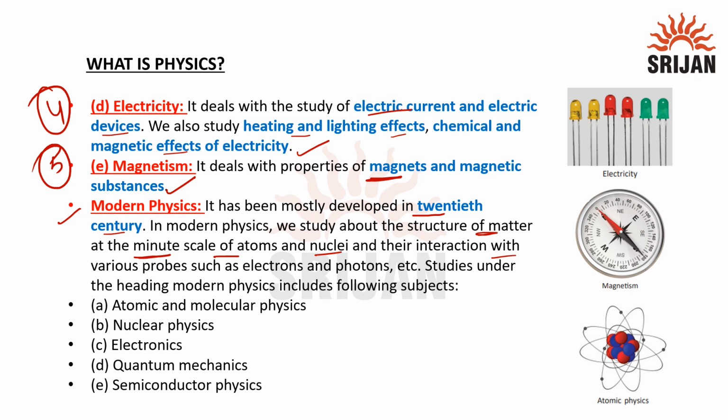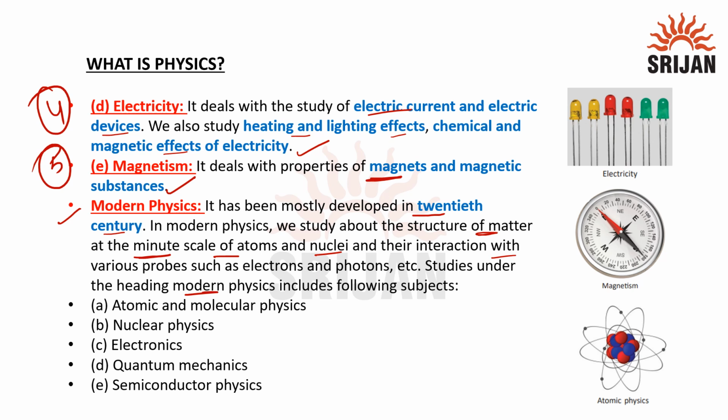Electrons are the negatively charged subatomic particles that are found in all atoms. Photons are subatomic particles too. Studies under the heading of modern physics include the following subjects.